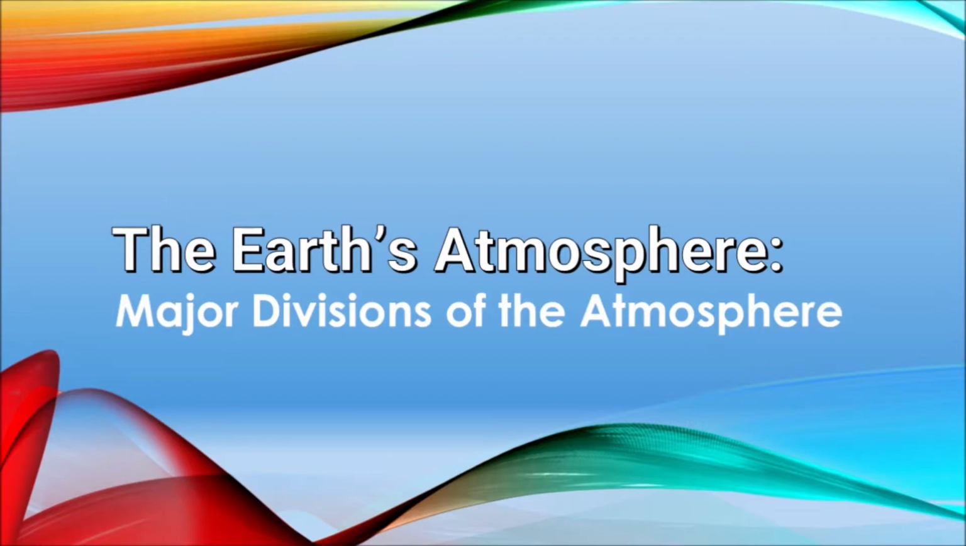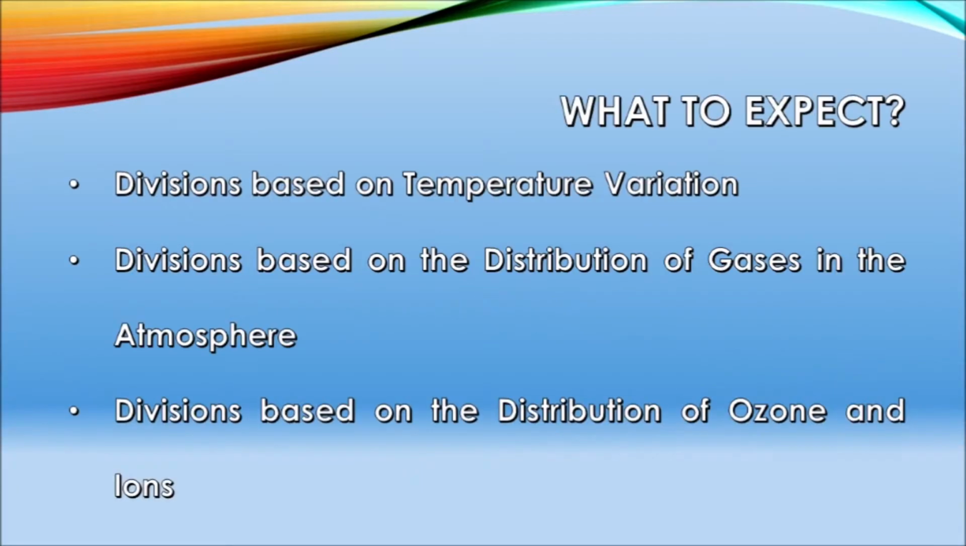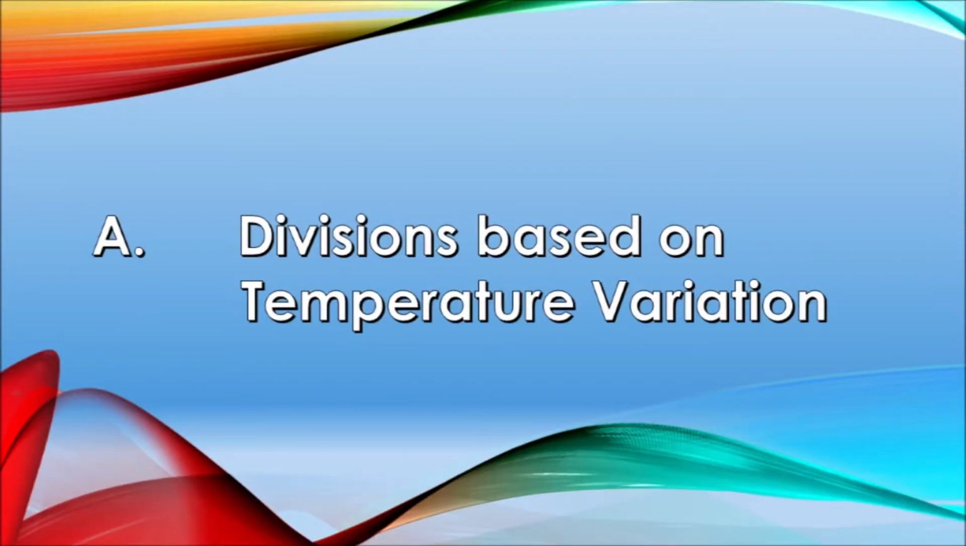Okay, for today's lesson, we're going to talk about the major divisions of the Earth's atmosphere. Earth's deep ocean of air has been divided in a number of ways. Three are presented below, and here's what to expect: divisions based on temperature variation, divisions based on the distribution of gases in the atmosphere, and divisions based on the distribution of ozone and ions. So let's proceed to the first division, the division based on temperature variation.